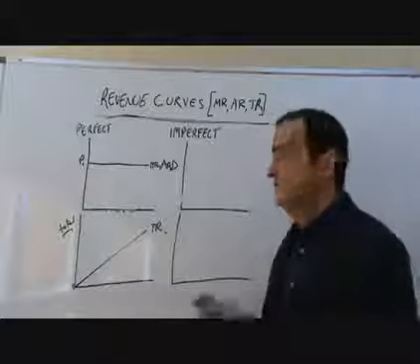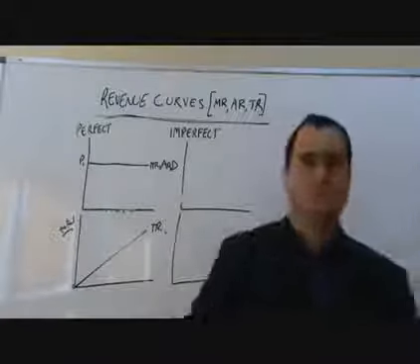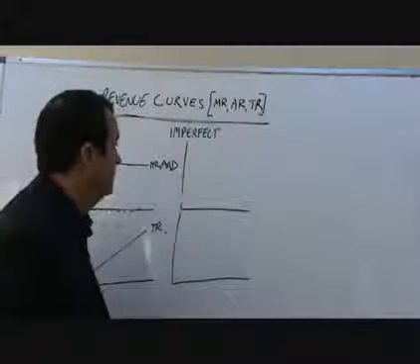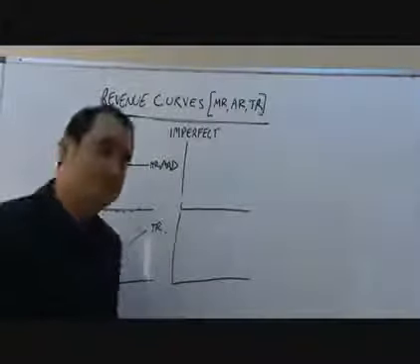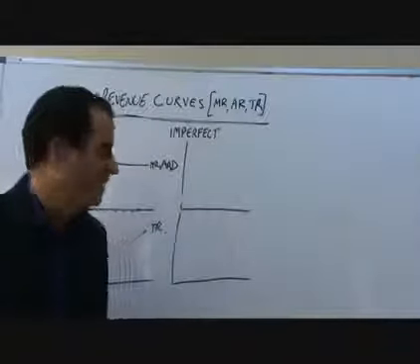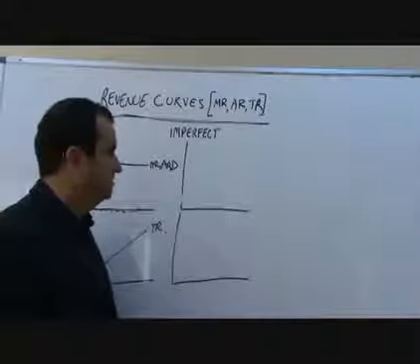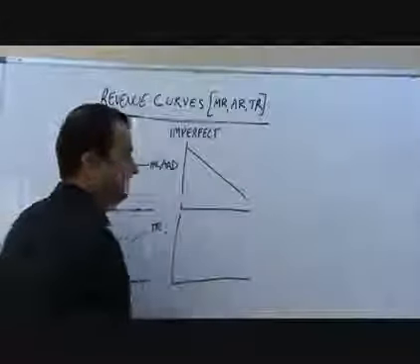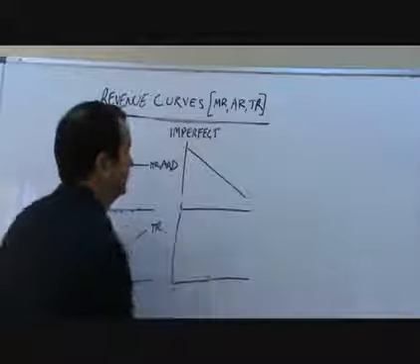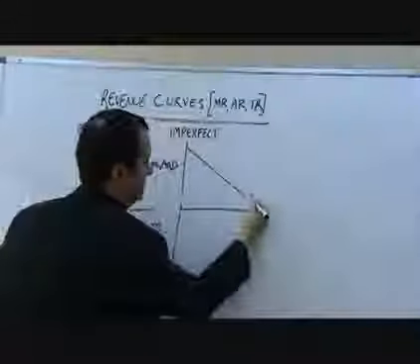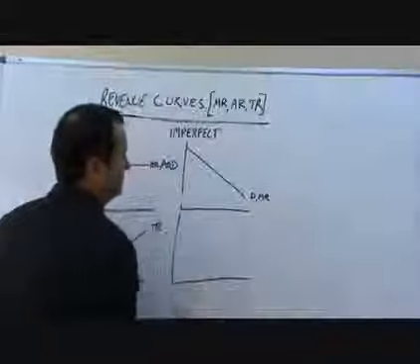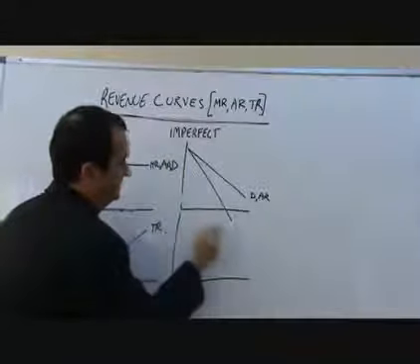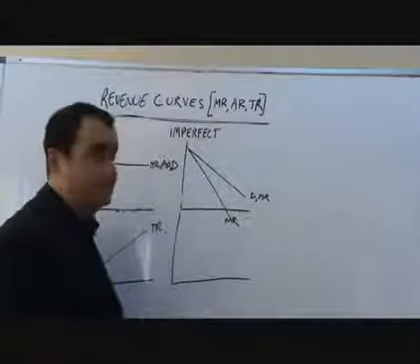It's less easy when we look at imperfect competition. So let me just switch sides, and we'll now deal with imperfect competition. Here, because goods are not homogeneous, because they're differentiated in these market structures, the D curve is downward sloping. How steep that is depends on the market structure, but let's just draw a standard D curve here, which is also the average revenue curve. The marginal revenue curve will fall twice as steeply. Okay? Marginal revenue, twice as steep.